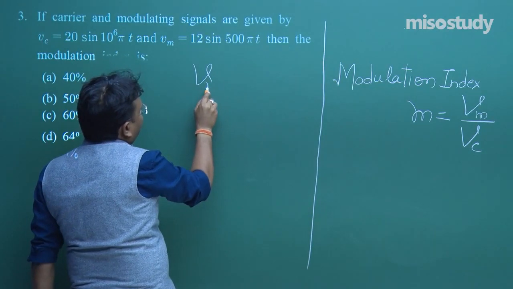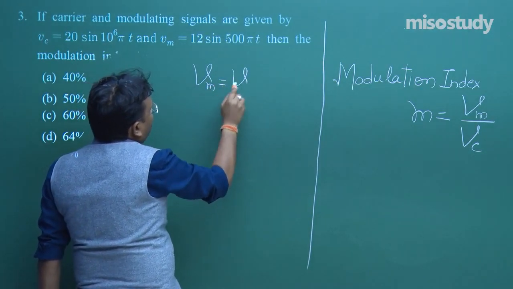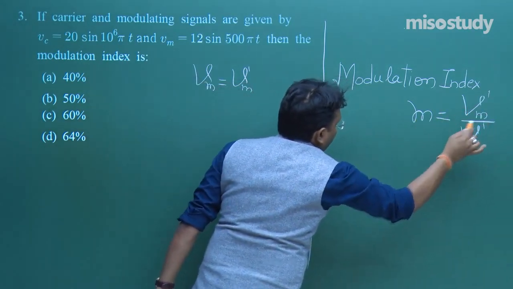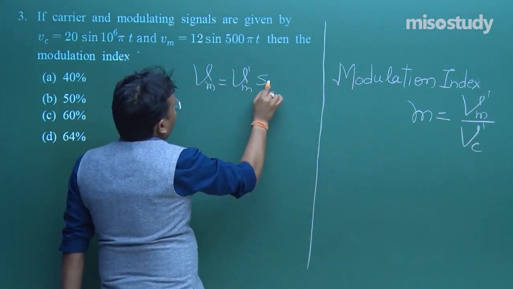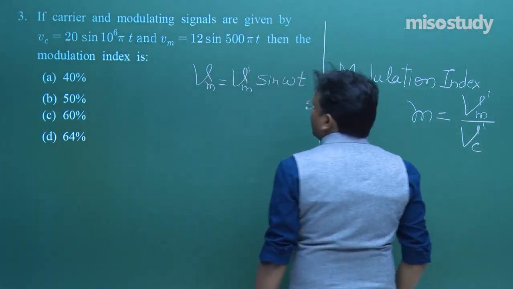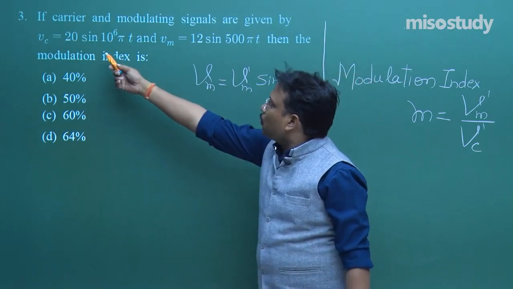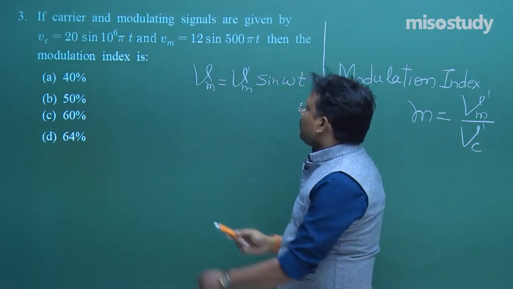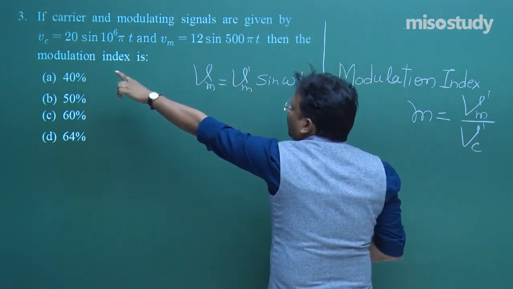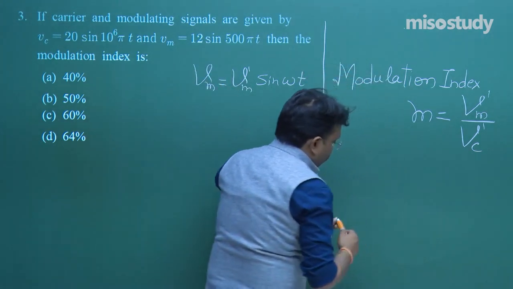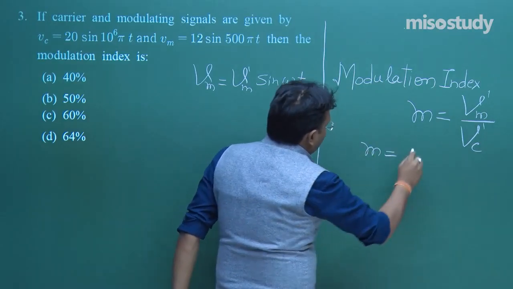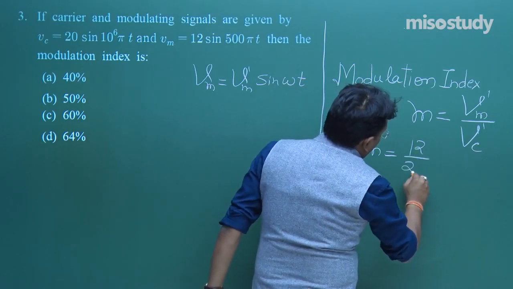So, if I am writing Vm is equal to Vm prime sin omega t, the formula is given to you in this manner. Fine, the equation is given. Similarly, you can compare this relation also. So now Vm prime is 12, and over here Vc prime is equal to 20. So what I am supposed to do, I will use it as 12 upon 20.